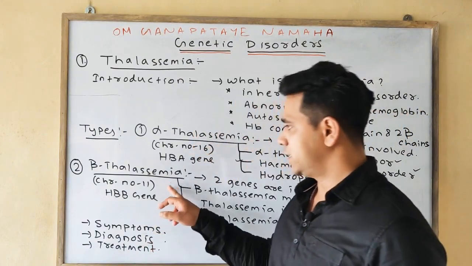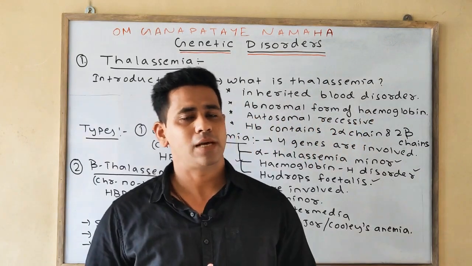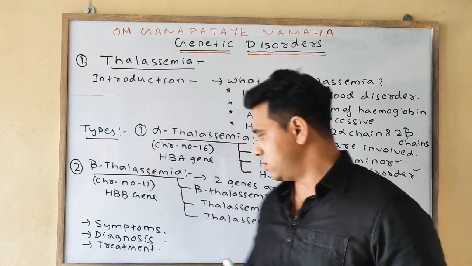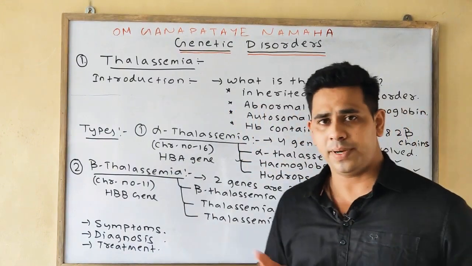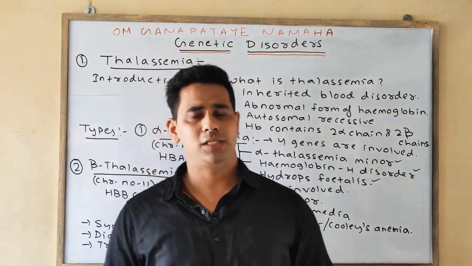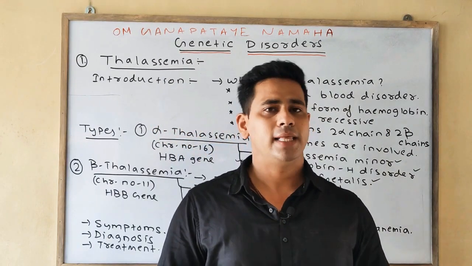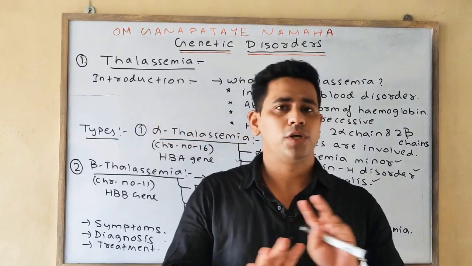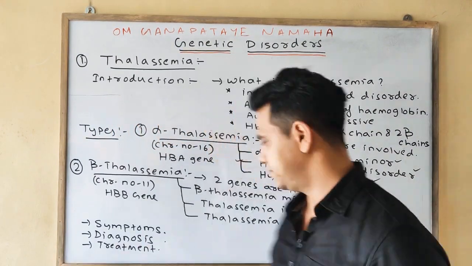As I discussed, in beta thalassemia, 2 genes are responsible for the formation of the beta globin chain. In beta thalassemia minor, if one gene is mutated or deleted, no noticeable signs and symptoms are seen.